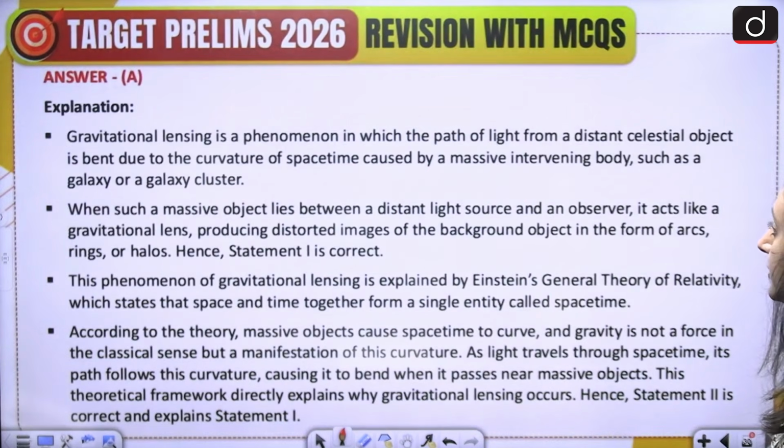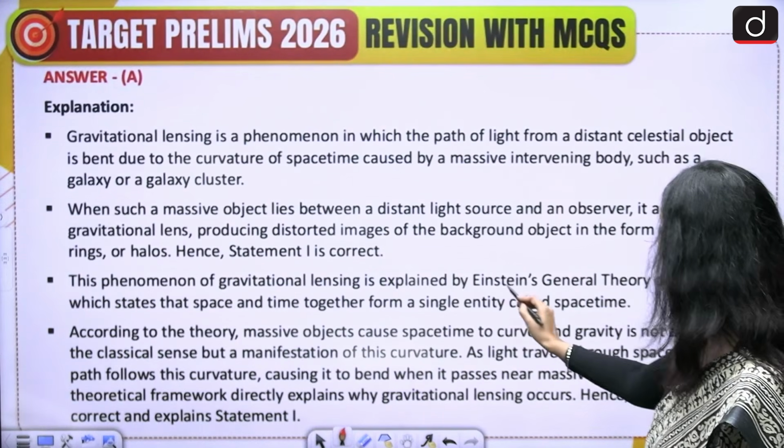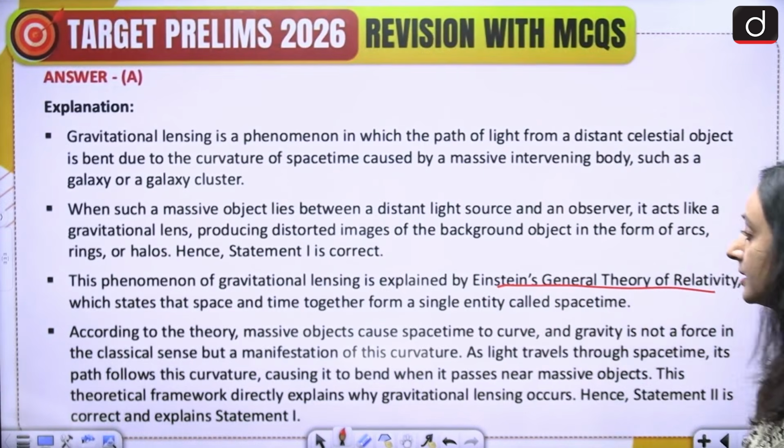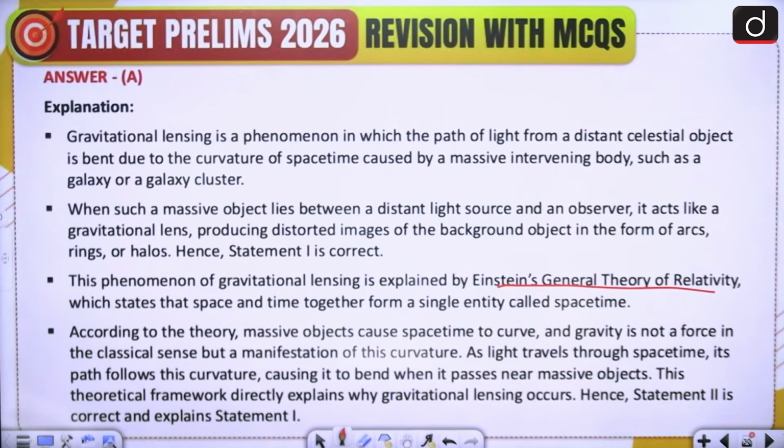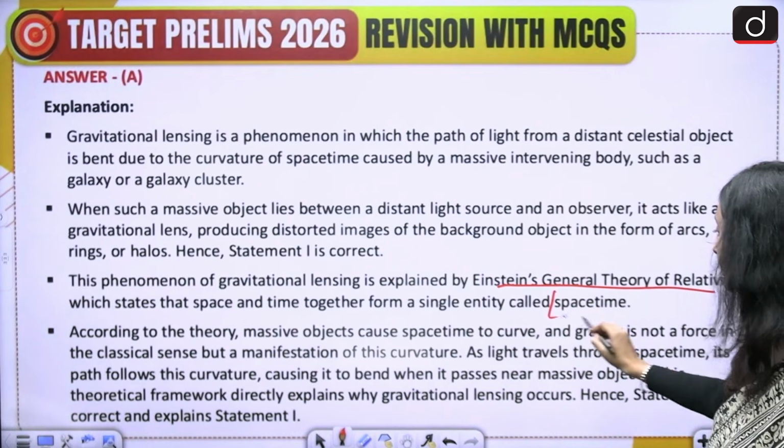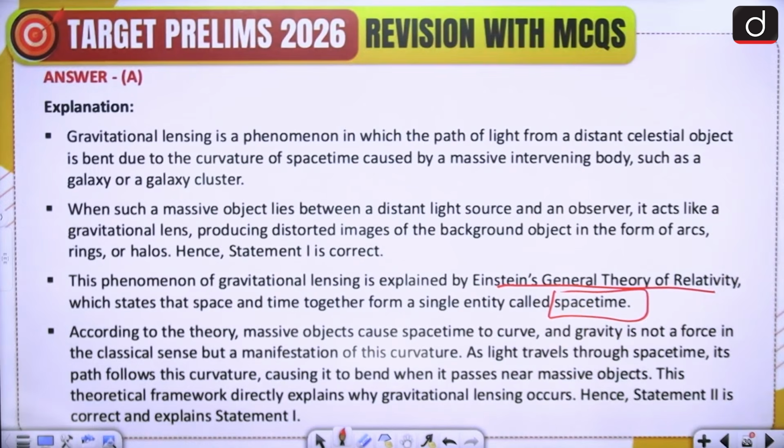So let's look at the statement. Gravitational lensing is a phenomenon in which the path of light from a distant celestial object is bent due to the curvature of space-time caused by massive intervening bodies such as a galaxy or a galaxy cluster. This is explained by Einstein's general theory of relativity, which states that space and time together form a single entity called space-time. According to this theory, massive objects cause space-time to curve, and gravity is not a force in the classical sense, but a manifestation of this curvature.